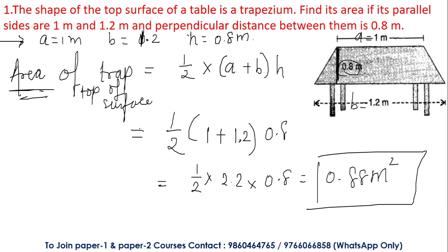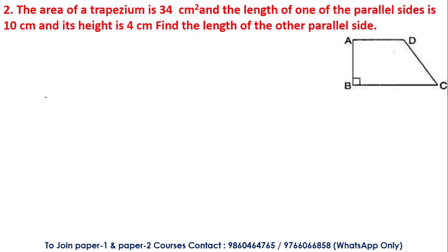The top surface of the table was trapezium in shape, so we should understand the area of the trapezium. Okay, moving on to the next question, students, again based on trapezium only. The area of the trapezium is 34 centimeter square, and one of its parallel sides is 10 centimeter, and its height given is 4 centimeter. Now here you have to find the length of the other parallel side.